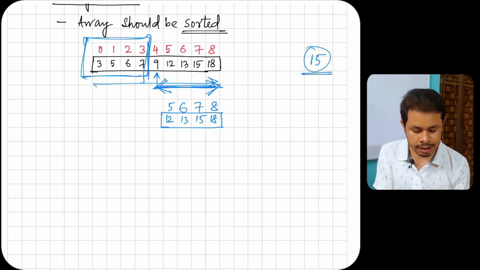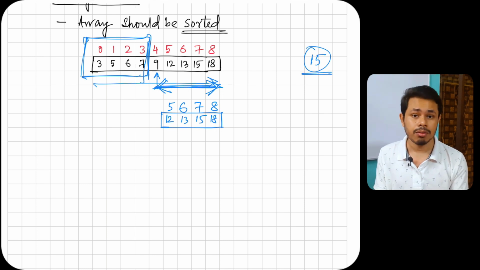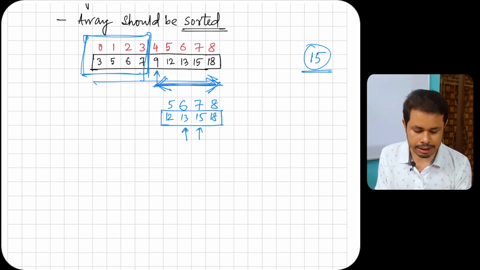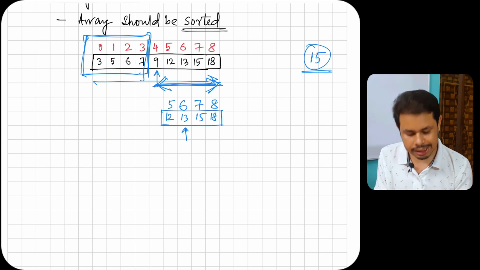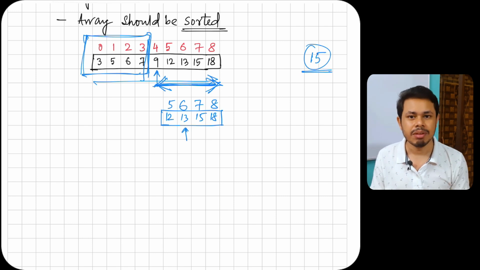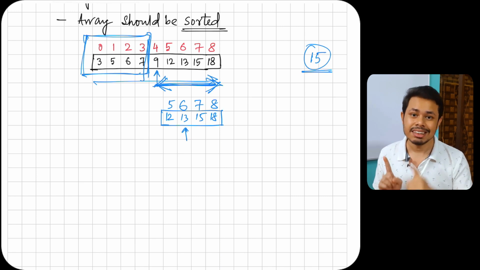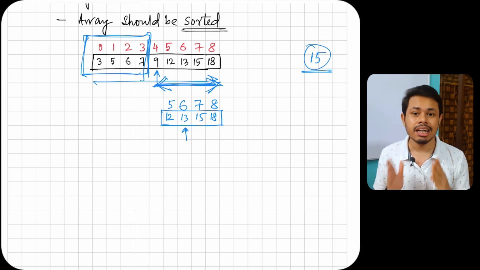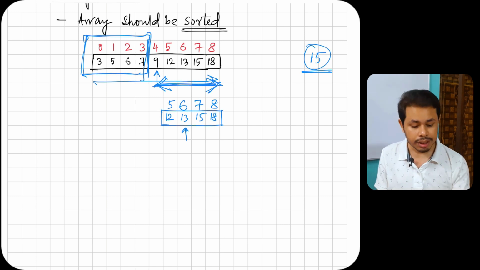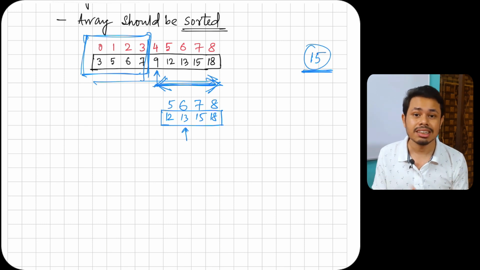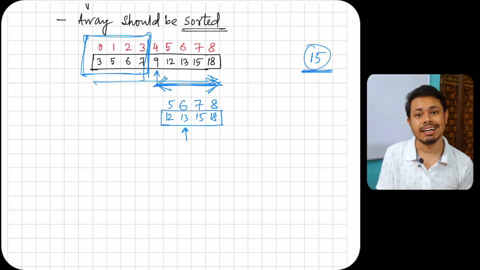As there are an even number of elements, we can choose the middle element to be this element, or it could be this element. In our case, let's choose 13 as our middle element. On the left hand side of 13, the elements have to be lesser than 13, and on the right hand side they have to be greater than 13. What we require is 15. Is 15 greater than 13? Yes. So what is our search domain? We search on the right hand side of 13.